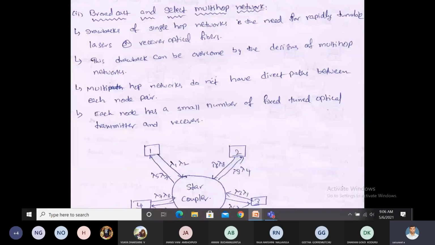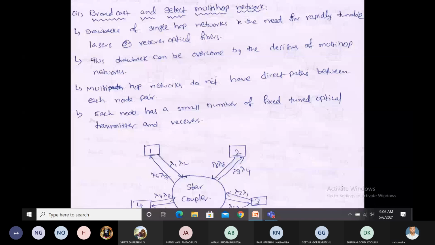Here, in the broadcast and select multi-hop network, why are we going for it? The drawback of a single-hop network is the need for rapidly tunable lasers. To overcome that, we have to go for multi-hop networks. In this multi-hop network, there is no direct path between each node.